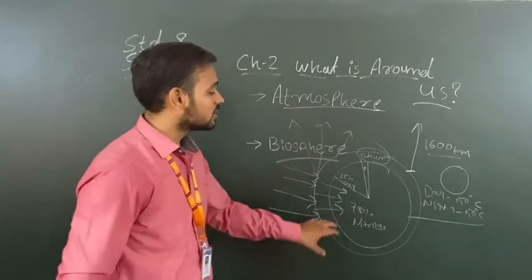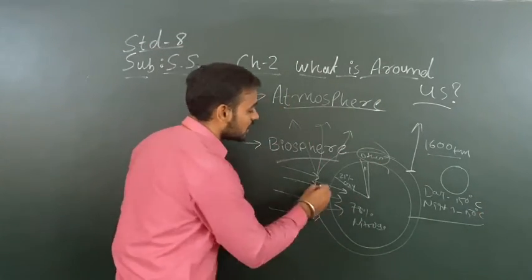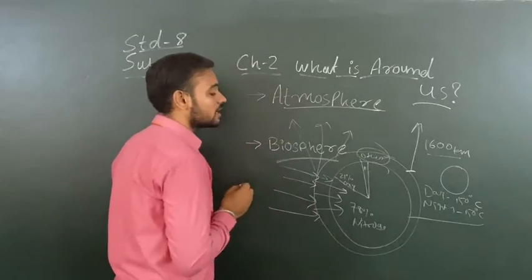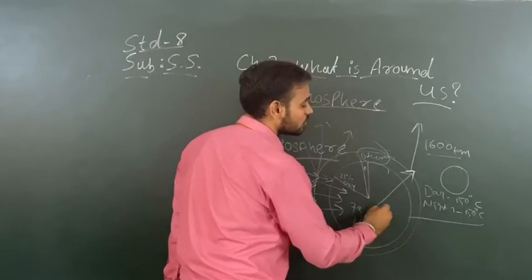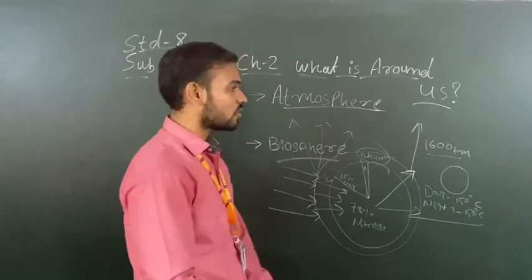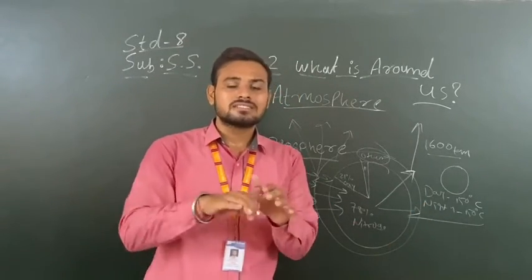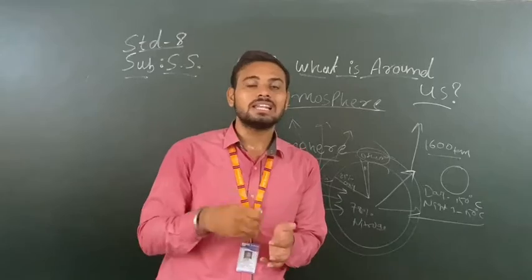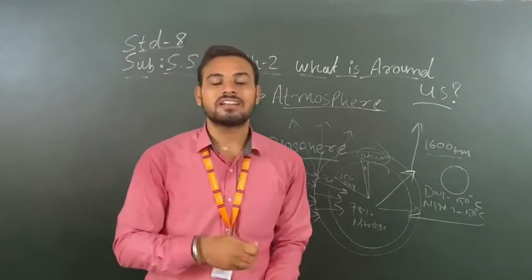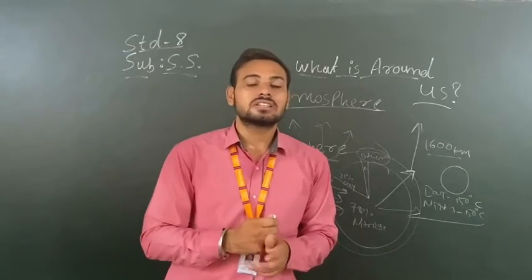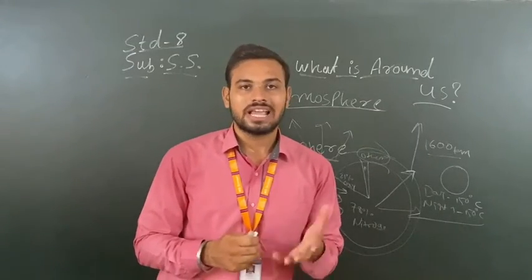Why? Because the atmosphere allows heat to enter the earth, but it does not allow the heat to pass out from the earth. So it is like a trap. It conserves the heat, and that's why we can live at night as well. By trapping the heat we can spend our night, and that's why the earth doesn't freeze at night just like the moon.